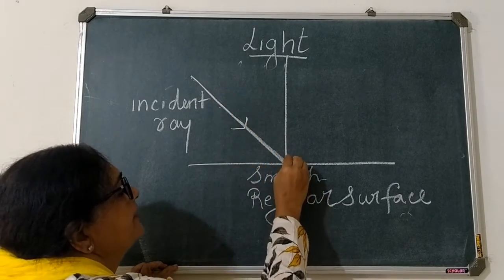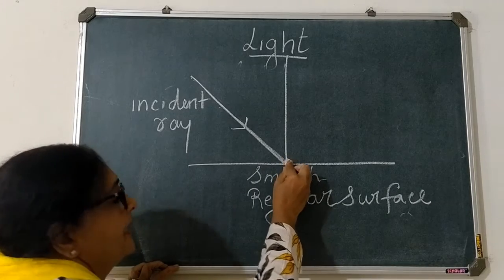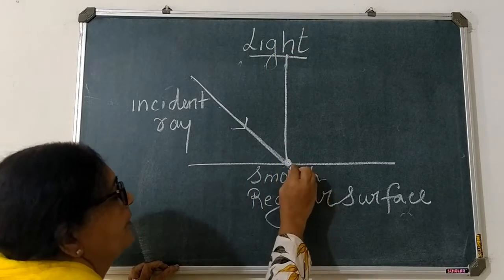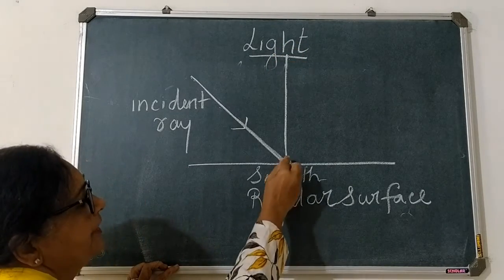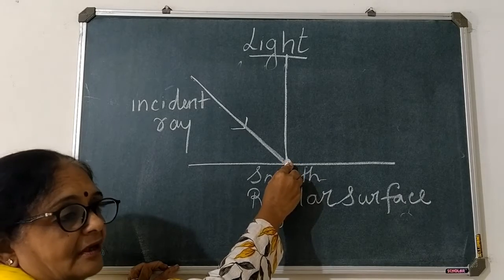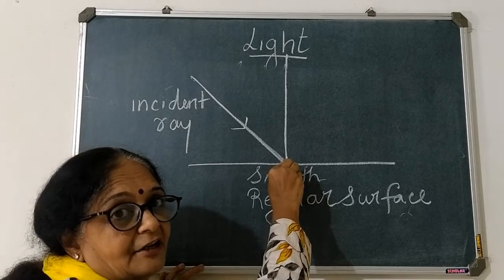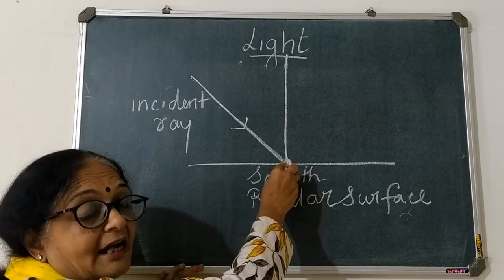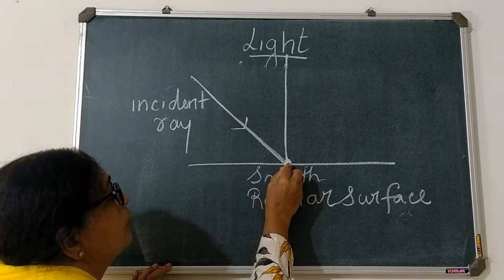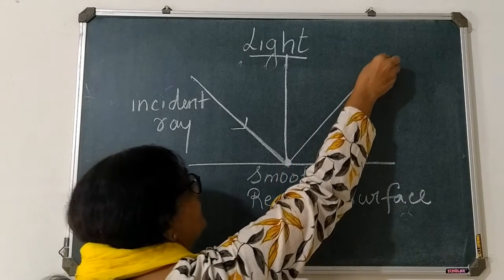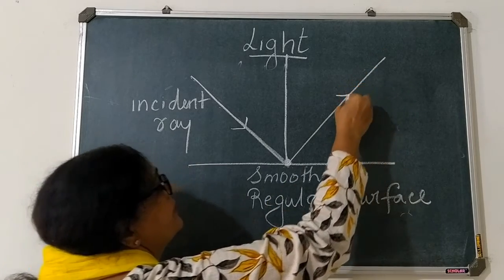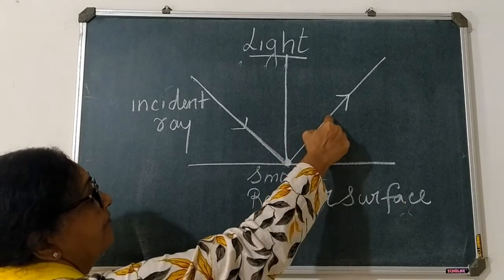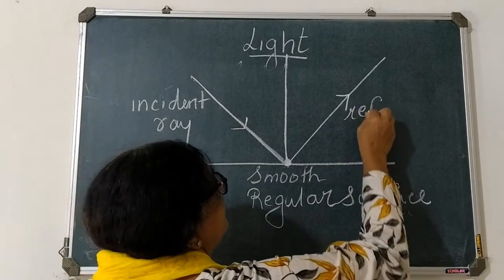Where this incident ray is striking, let us draw one perpendicular. This is the perpendicular on this surface. After striking this surface, it will get reflected. We understood just now what reflection is, bouncing back of light. So getting reflected means it will go back in the opposite direction. Arrows are important. This ray we call the reflected ray.